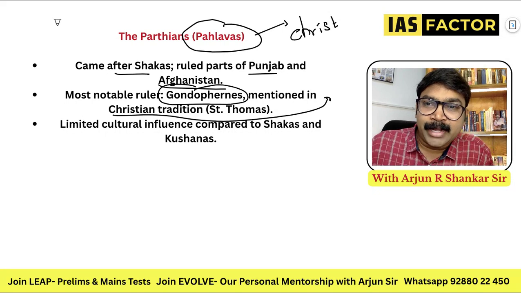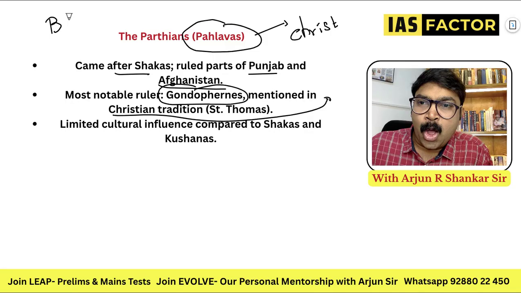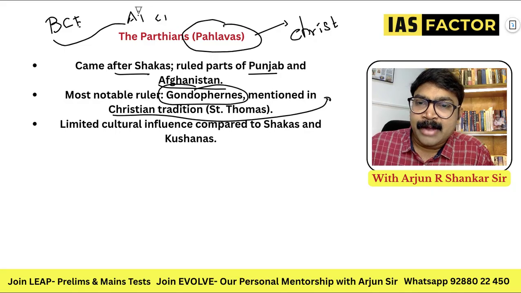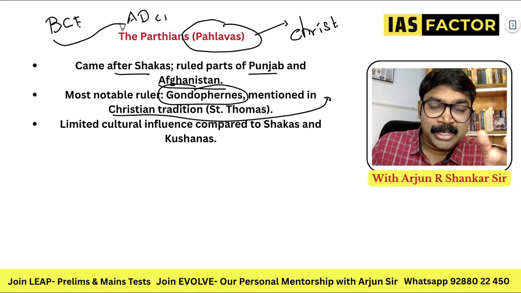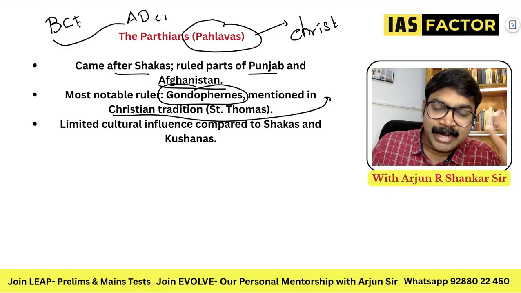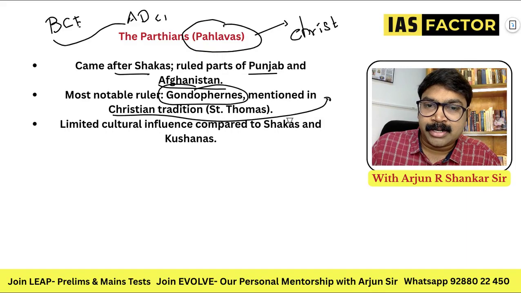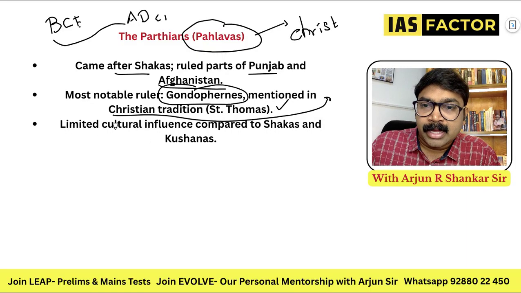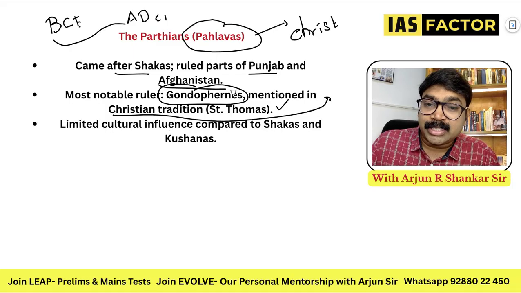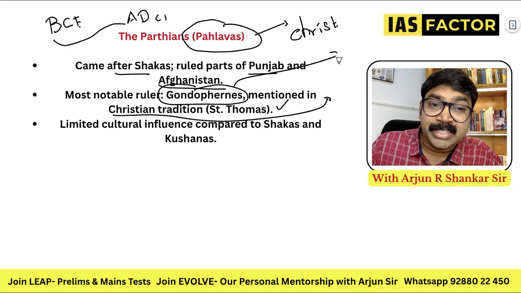Imagine, we have already come a long way from BC, and finally we read AD, like we say BCE and CE. Christianity has come in, and about 700 years later, Islam is coming. So Gondopharnes is mentioned in Christian tradition with Saint Thomas. This is the time when Saint Thomas visited India.